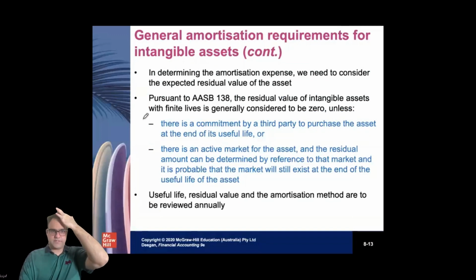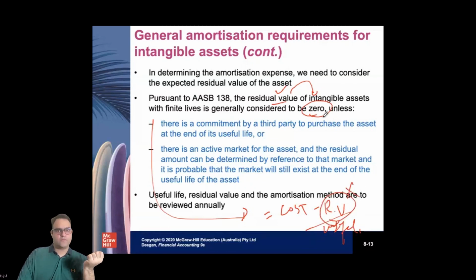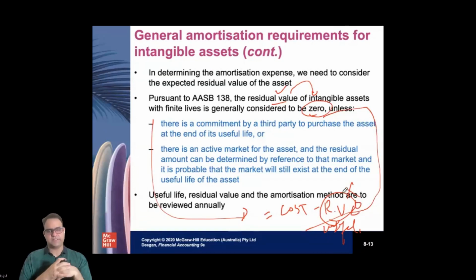There is a little bit of discussion on how IAS talks about the residual value of an intangible with a finite life, which is generally considered as 0. So we consider that there is no residual value. Why are we discussing the residual value? Because we just discussed the straight line method, which is cost minus residual value divided by useful life. If we do not know the residual value, it is considered as 0 normally in intangible cases, so it is normally cost divided by useful life.